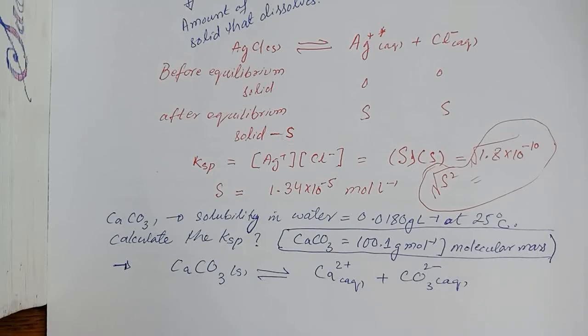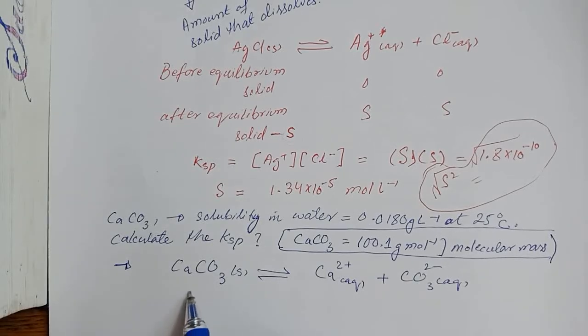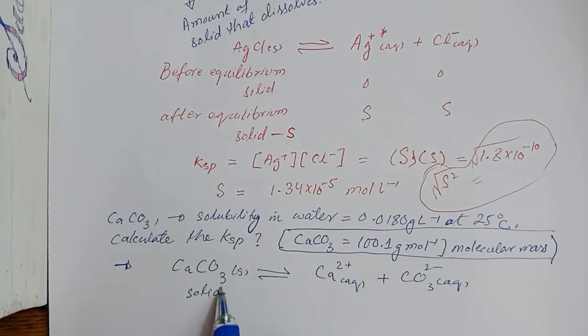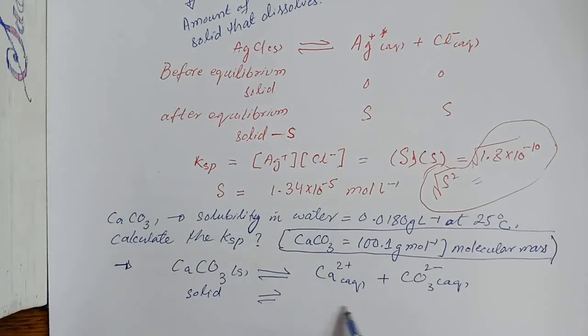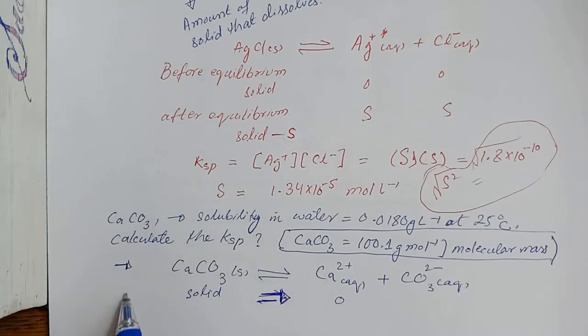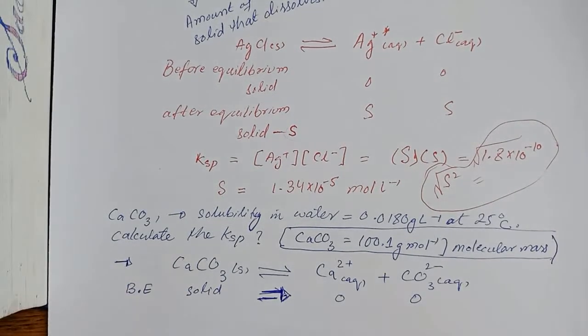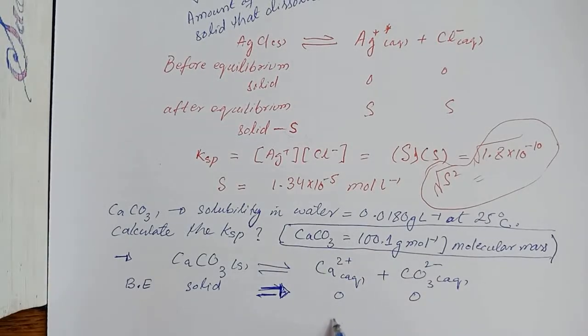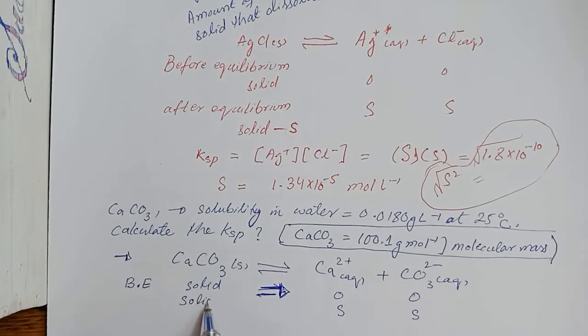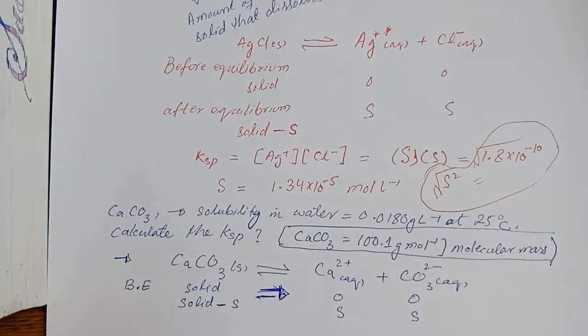So here initially we have solid, and we cannot say that it's the equilibrium condition. Before equilibrium, the concentration of dissociated species was 0, and when they are dissolved, the dissolved species is known as S, and the total species that is dissolved is subtracted from the solid amount.